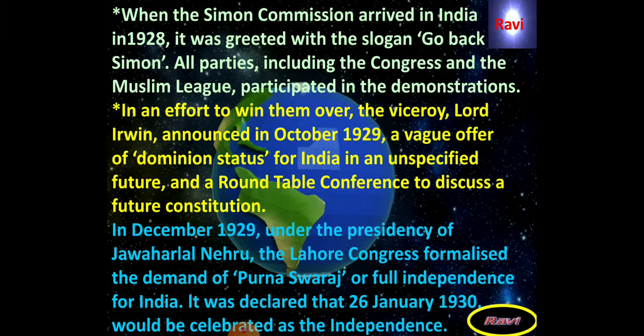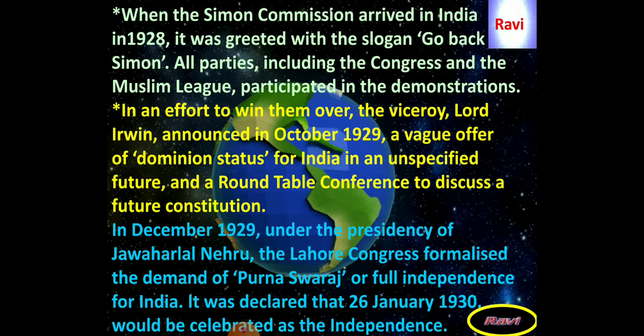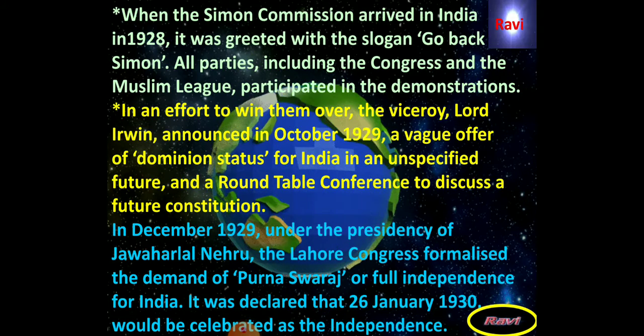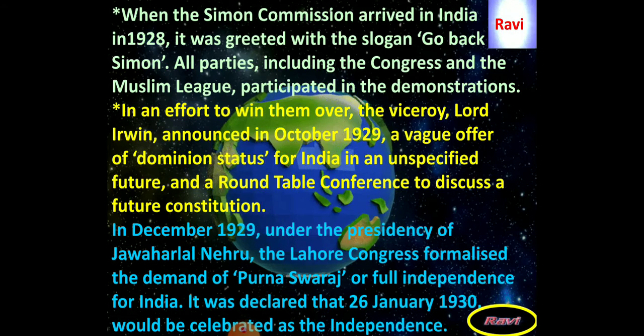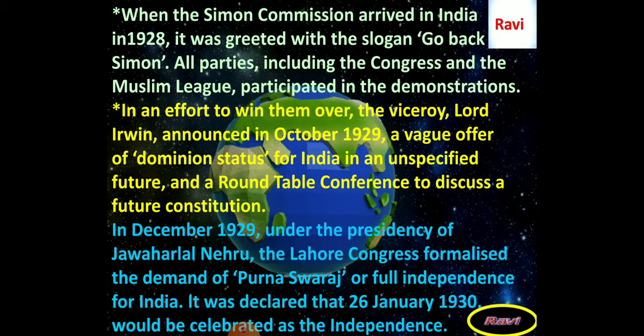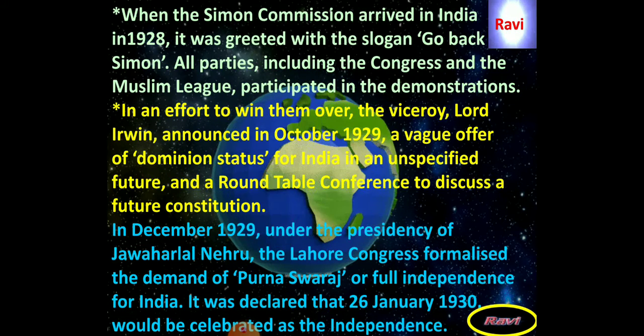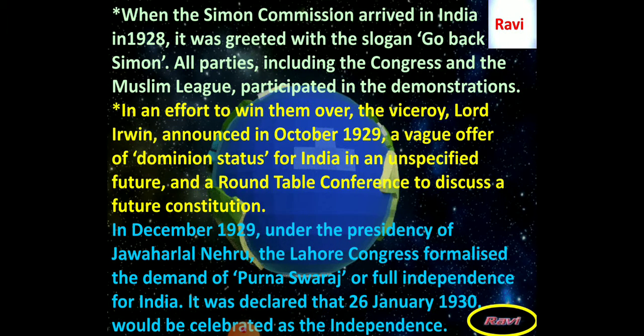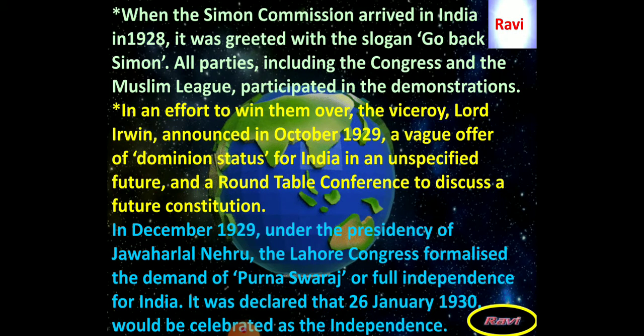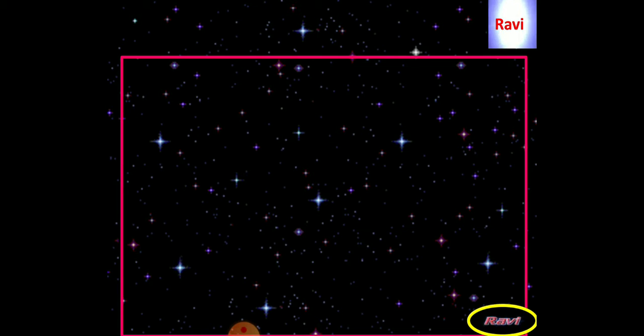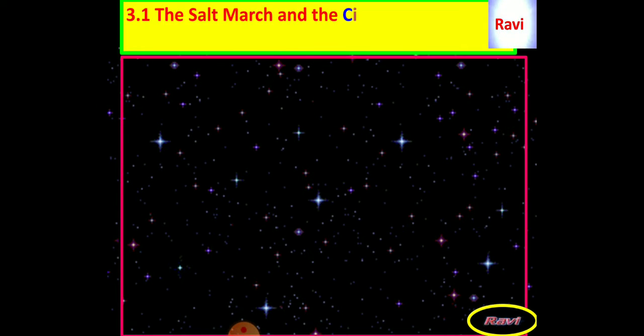In December 1929, under the presidency of Jawaharlal Nehru, the Lahore Congress formalized the demand for Purna Swaraj or full independence for India. It was declared that 26 January 1930 would be observed as Independence Day. So before that, under the leadership of Jawaharlal Nehru, the Indian National Congress declared independence for India on 26th January 1930.